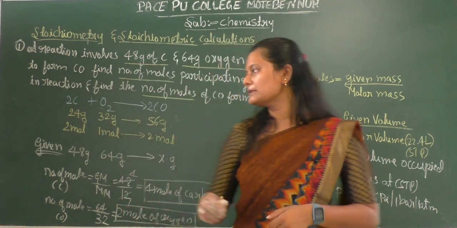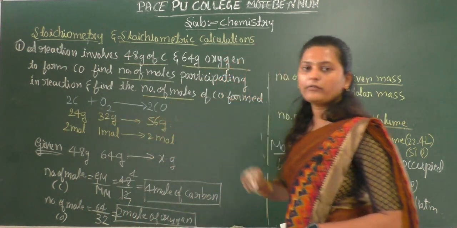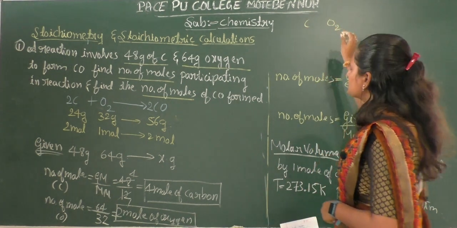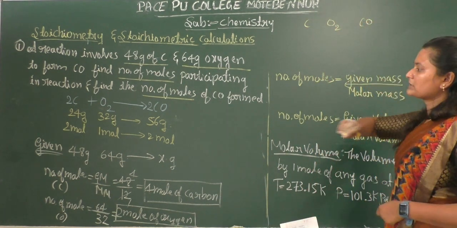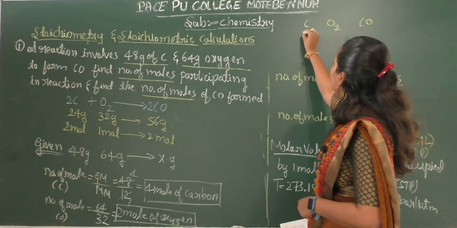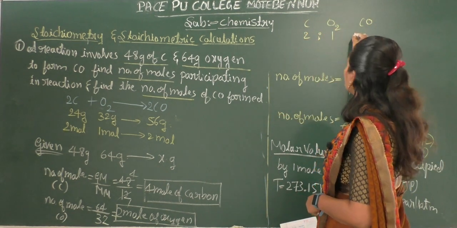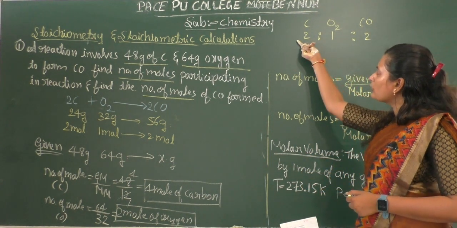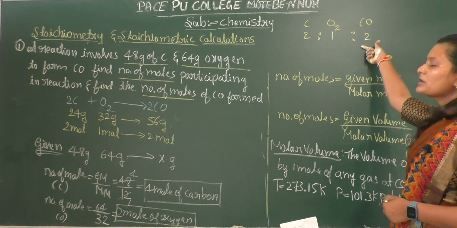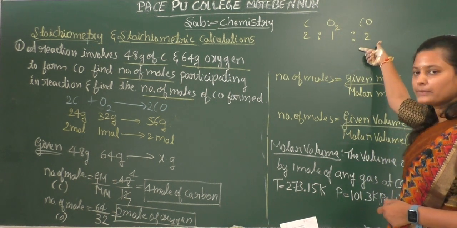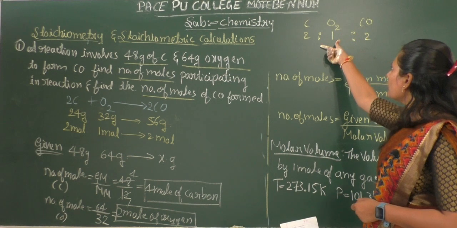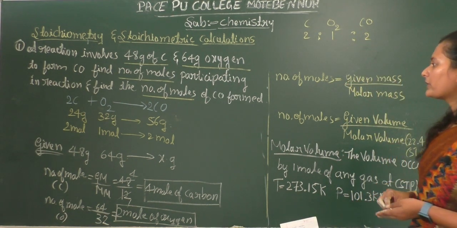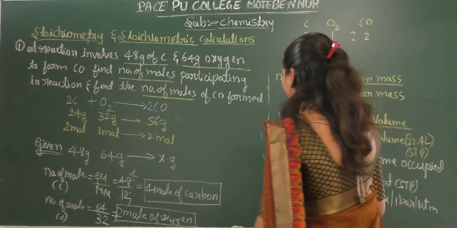Okay, so when we consider this equation, we know that carbon, oxygen and carbon monoxide are in the ratio 2:1:2. That means 2 moles of carbon is going to form 2 moles of carbon monoxide. Same way, 1 mole of oxygen is going to form 2 moles of carbon monoxide.